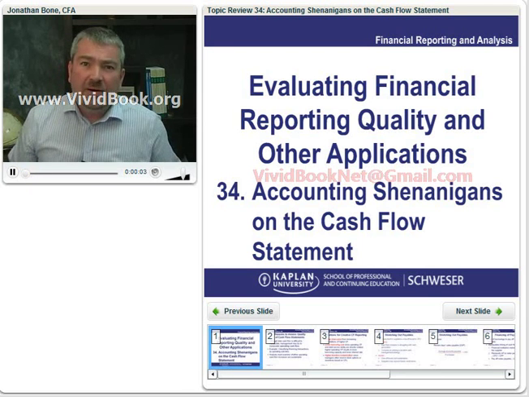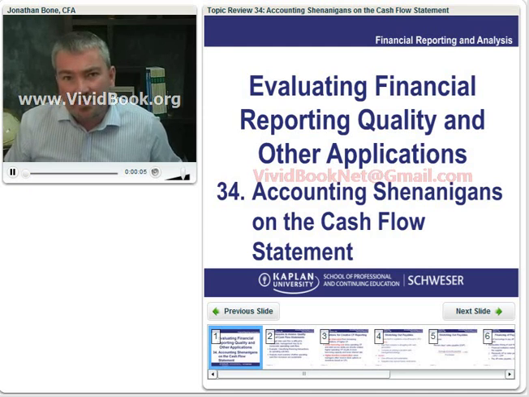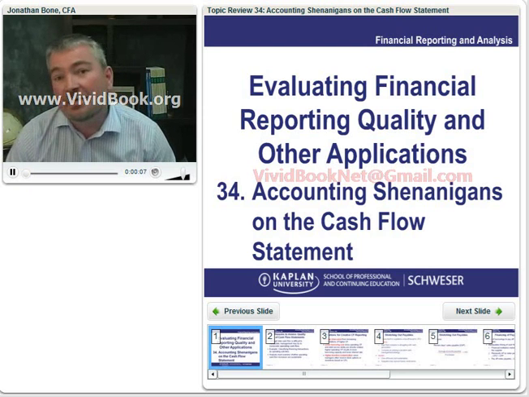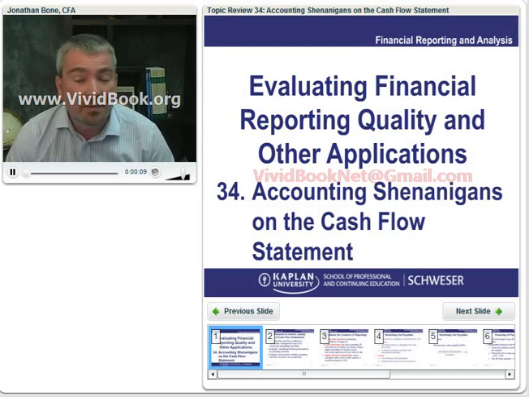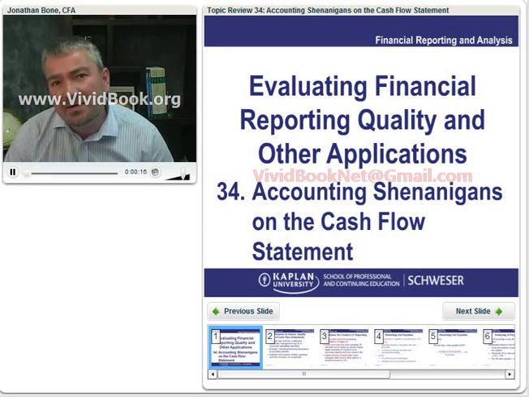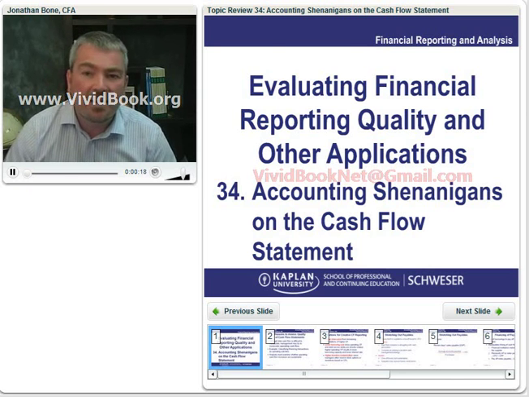Welcome to our reading on accounting shenanigans on the cash flow statement. Now, the background for this is that the cash flow statements have become far more important, especially in the US, post-accounting scandals like Enron, for example. Now, the idea is cash flows are far harder to manipulate than maybe earnings.